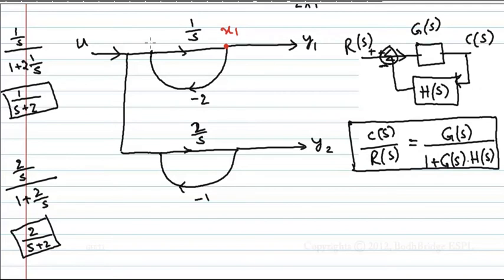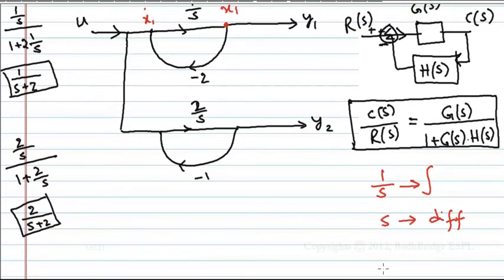Now let us say x1. Something into 1 by s is x1. Means this is x1 dot, because 1 by s represents integration. S represents differentiation. Therefore x dot is what? S into x, and into 1 by s is x.